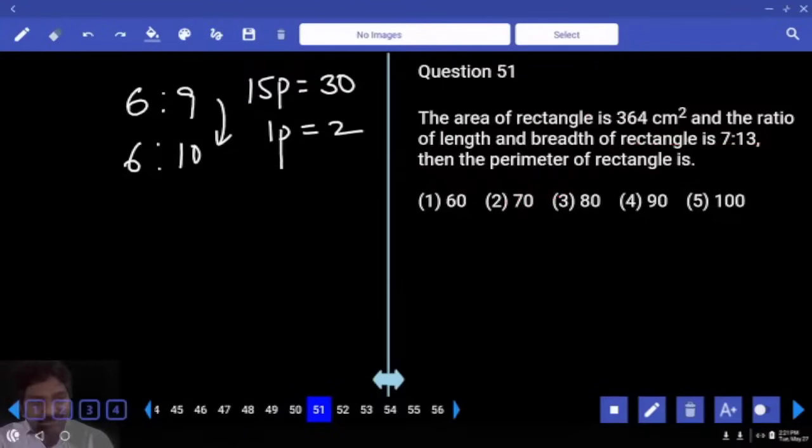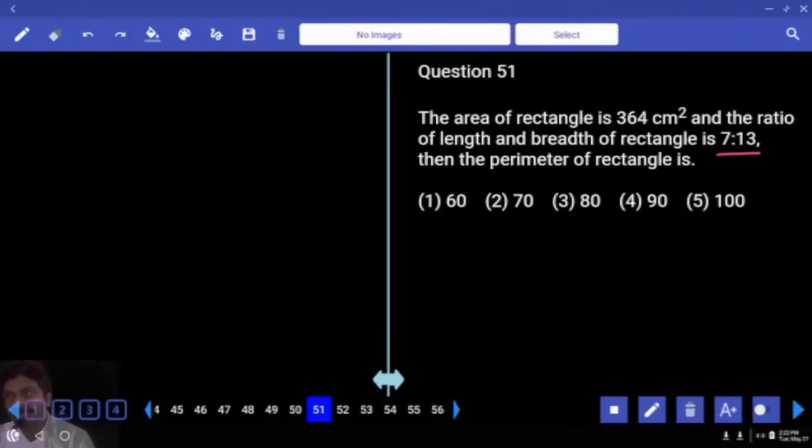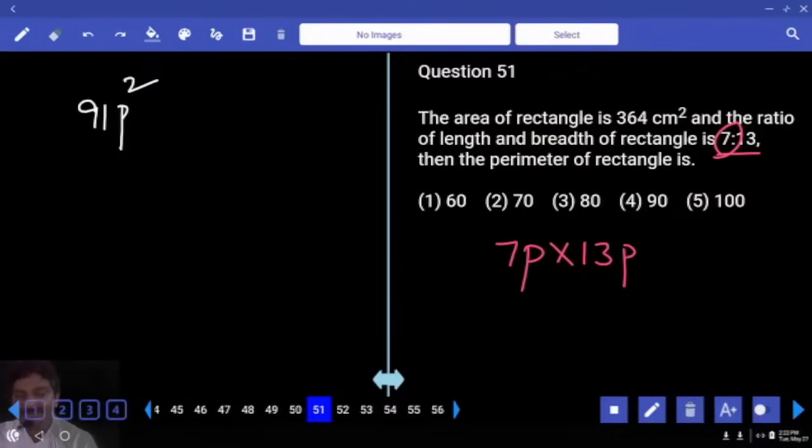The area of the rectangle is 364 square centimeters and the ratio of length and breadth of the rectangle is 7:13. Then the perimeter of the rectangle is? Area is length into breadth, 7 parts into 13 parts. You should write it as 91 p square. Be careful. And which is equal to 364. 91 how many times? From this p is equal to 2.